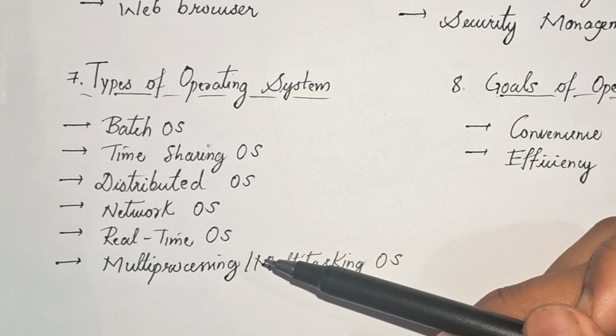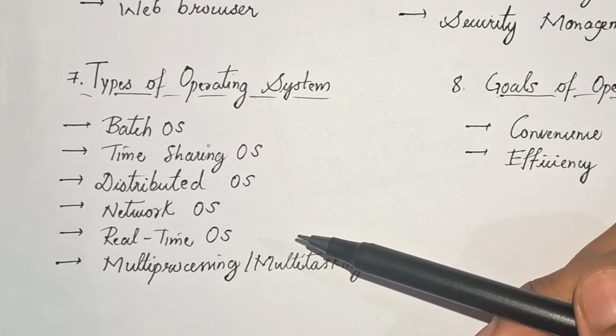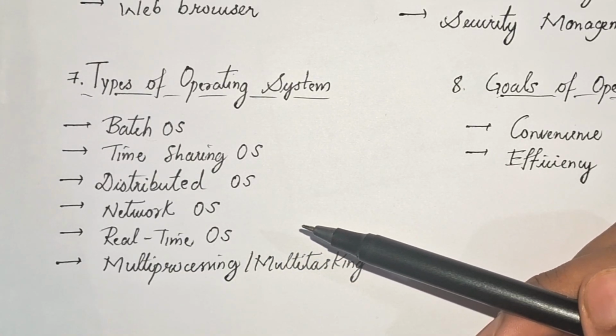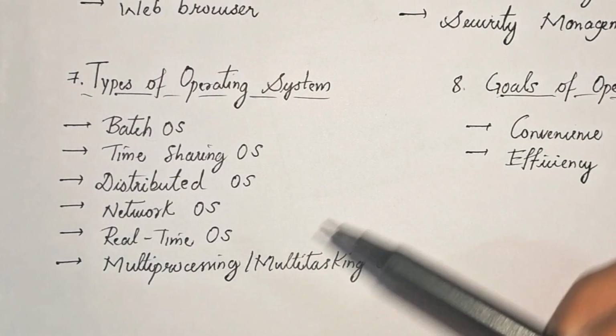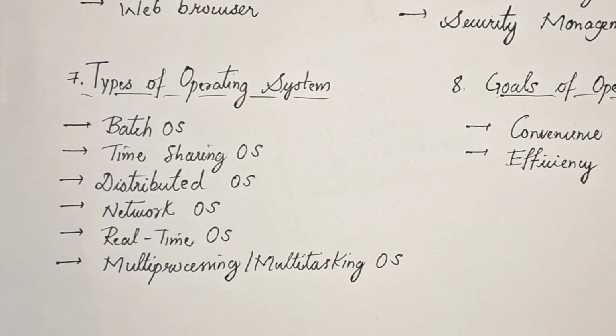Next one is real-time operating system. A real-time operating system provides immediate response to the input. Such systems are mainly used where quick decision making is required, such as medical equipment or traffic control systems.